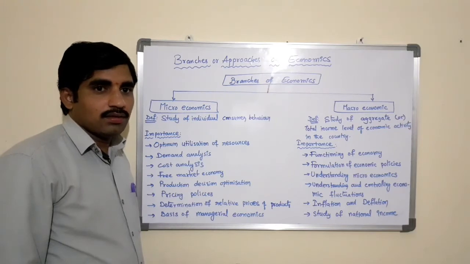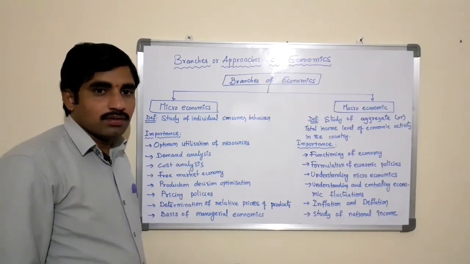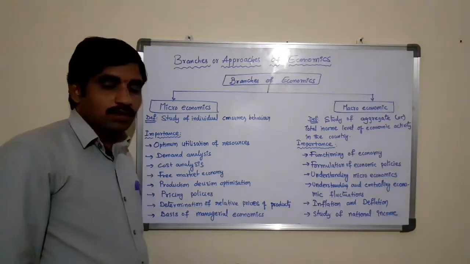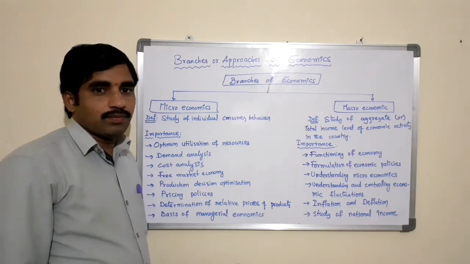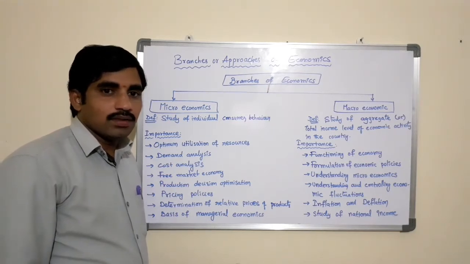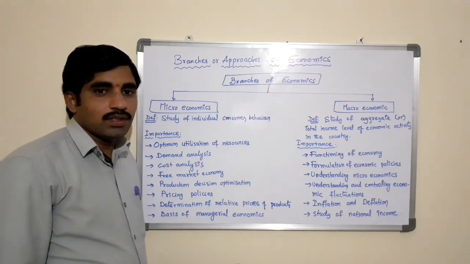Now let us see the approaches or branches of economics. Until now we have seen the features of economics. What is economics? Economics is the study of behavior of human beings, both at individual and aggregate level.